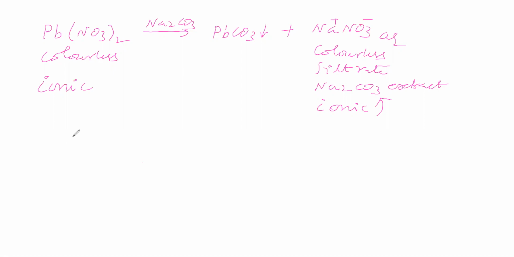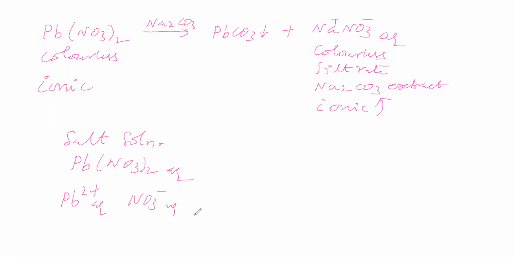Now we will take the salt solution, that is, lead nitrate solution. In the lead nitrate solution, Pb2 plus aqueous and NO3 minus aqueous are possible. Some is in undissociated form and some is in dissociated form, which exists as ions.